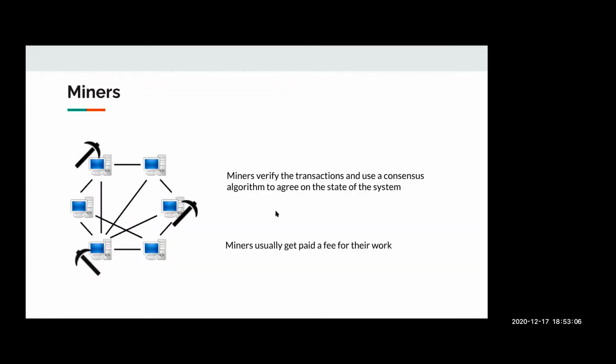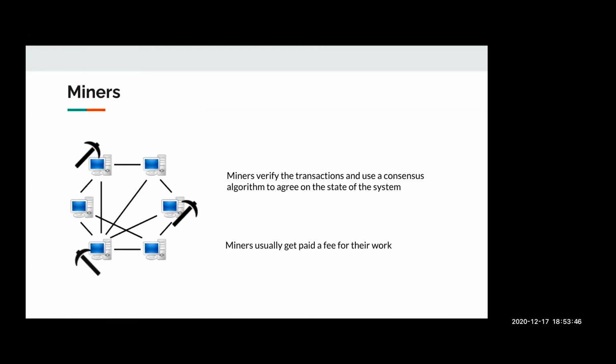Now let's look at the miners. Miners are one of the most important nodes in the network, with the responsibility of validating and verifying transactions. They use a couple of different protocols for arriving at a consensus. It can be proof of work, proof of authority, and more recently in Ethereum 2.0, it is moving towards a more eco-friendly way of arriving at a consensus, that is proof of stake. Miners usually get paid a small part of the transaction as a fee for doing their work.